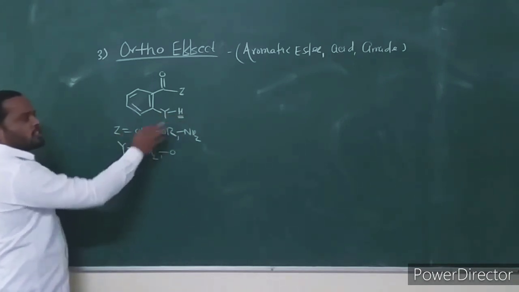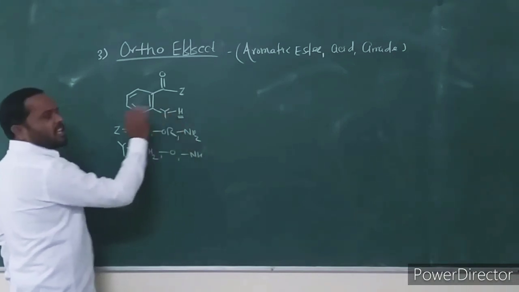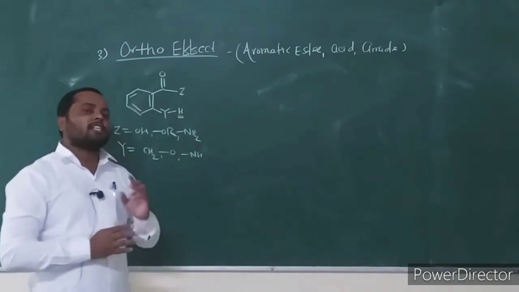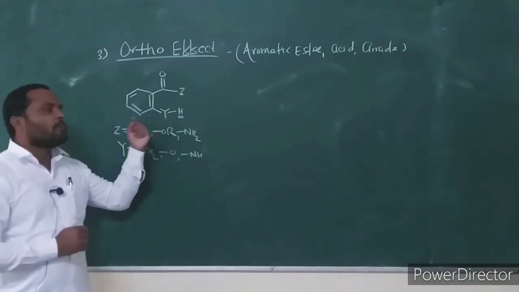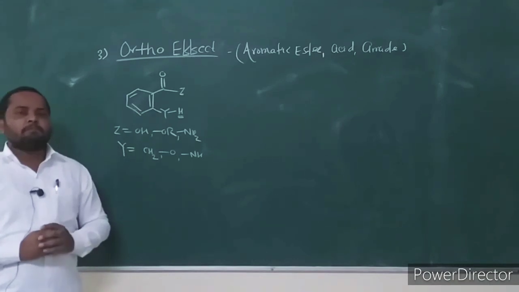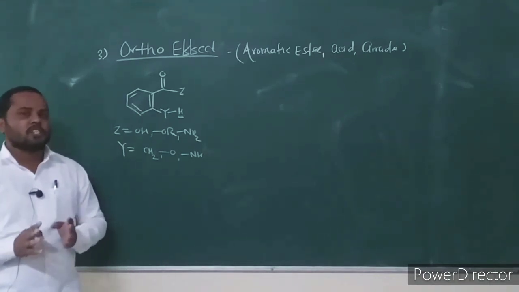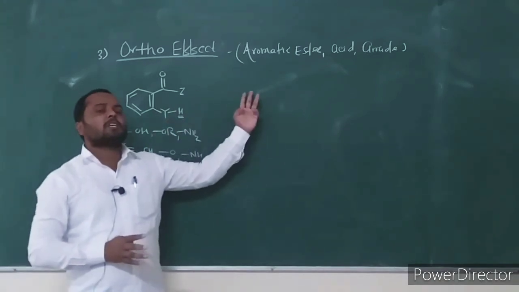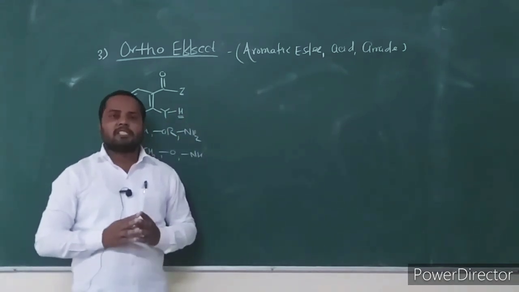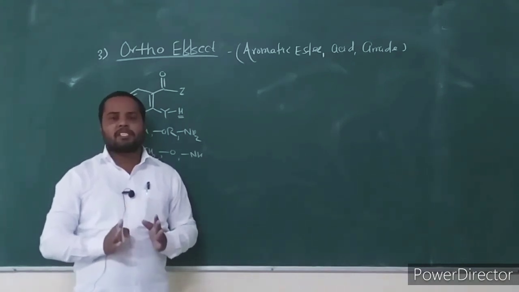Then Y should be oxygen, it is an OH group. And Y should be NH, then it is an NH2 group. At least one hydrogen-containing group must be present at the ortho position. Then this carbonyl compound undergoes ortho effect fragmentation. This is the condition. Three compounds undergo ortho effect fragmentation: aromatic acid, aromatic ester and aromatic amides.